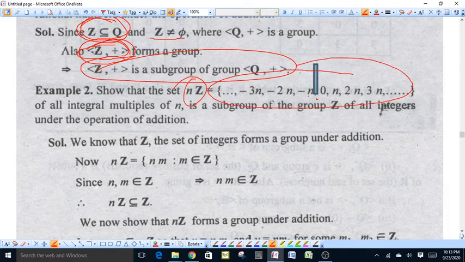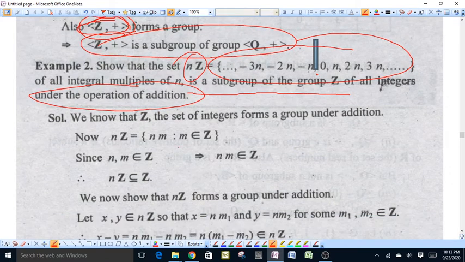These are the elements of this set nZ, and they are all integral multiples of n. This is a subgroup of Z, the set of all integers under the binary operation addition, because Z, the set of integers under binary operation addition, is a group.